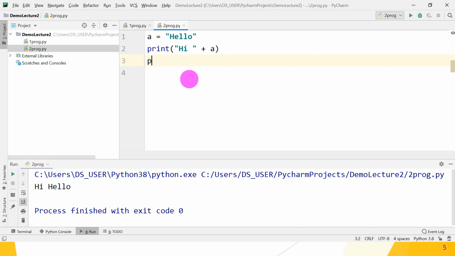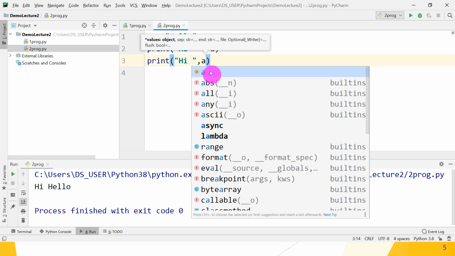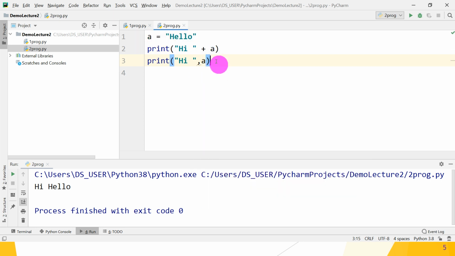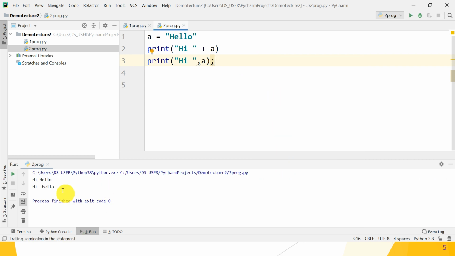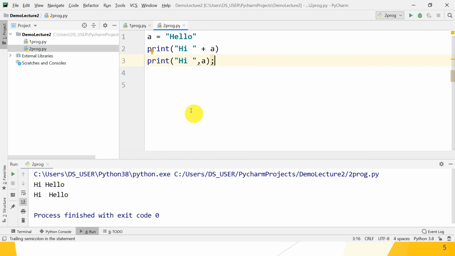Then similarly we can use the comma operator. For example, hi, space, comma, and the name of the variable. So what is the name of the variable? A. Choose the name of the variable and then give the semicolon. Okay, the semicolon is optional. You can give the semicolon or not give it in Python. Both work properly. So run it. Okay, so what is the output? Hi hello two times. Okay, so it works.